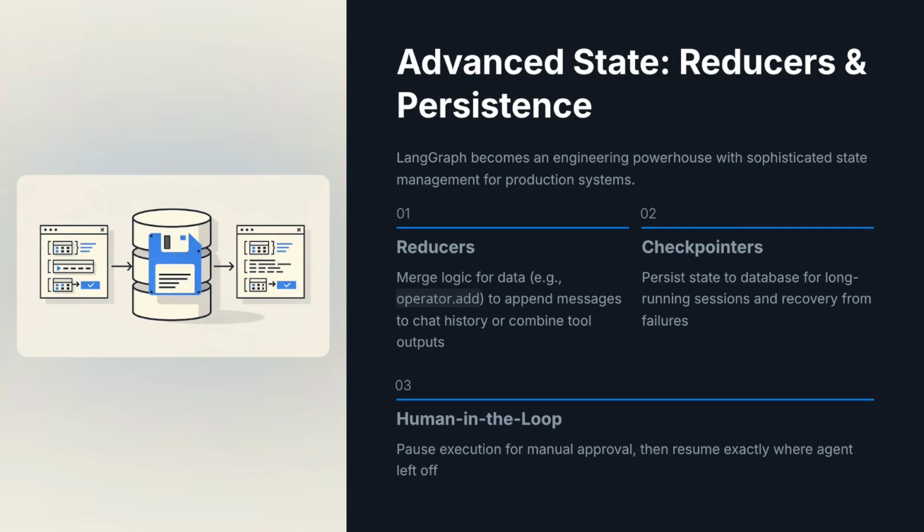Finally, we have reducers and persistence, the features that make LangGraph production ready. Reducers like the operator.add function that we will use today allow us to control exactly how new data is merged into the state. This is crucial for maintaining a clean conversation history. Beyond that, LangGraph introduces checkpointers. These allow us to save the state of a graph to a database. This enables human-in-the-loop workflows, where an agent can pause, wait for a human to approve a high-stake tool call, and resume right where it left off.